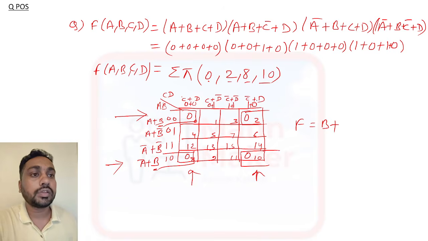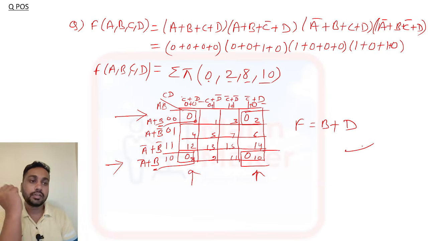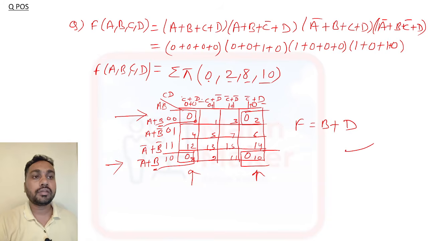Here what is the common? So in this, D is a common. Okay, so you need to write D. So this is the answer for this K-map. Okay, don't be confused in this.